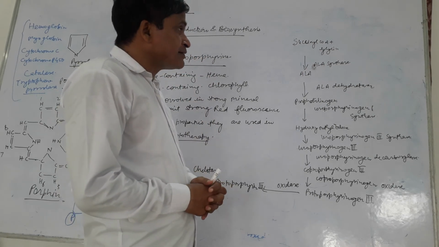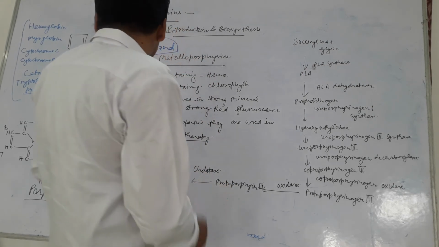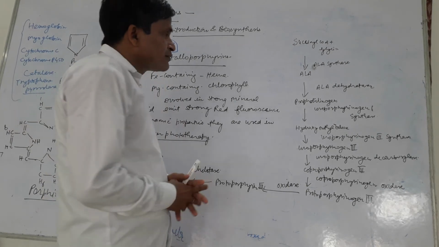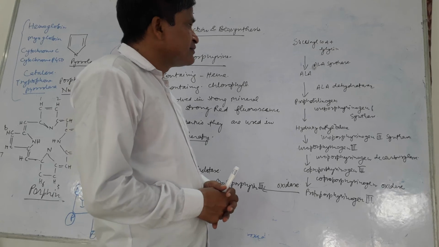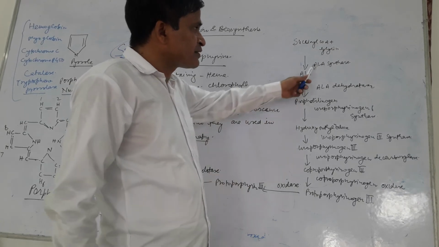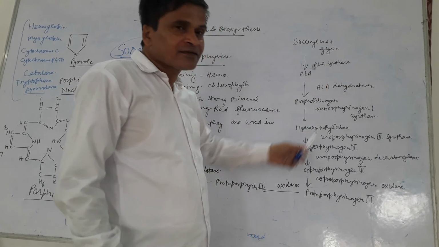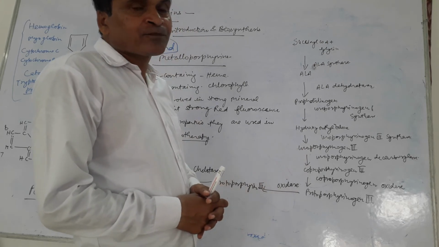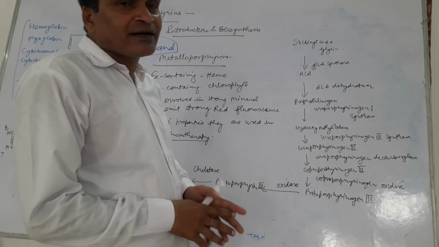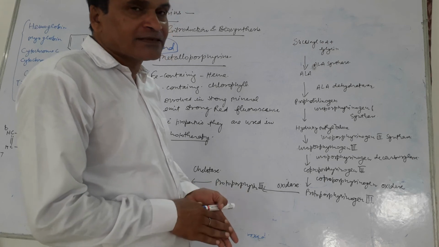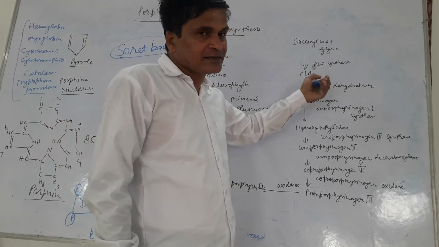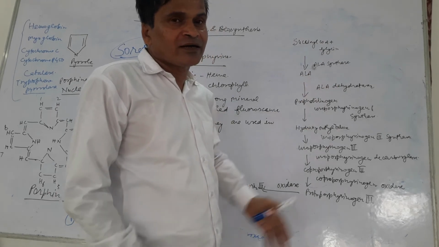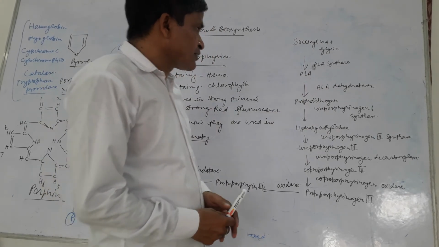But in case of drug administration, P450 is involved in drug metabolism, and this increases the concentration of ALA synthase because the heme is utilized in the drug metabolism, and as the concentration of heme decreases, the concentration of ALA synthase increases to fulfill the requirement of the heme molecule.